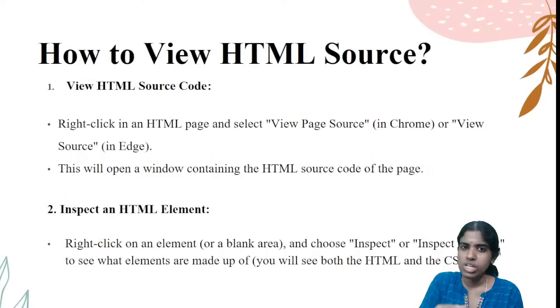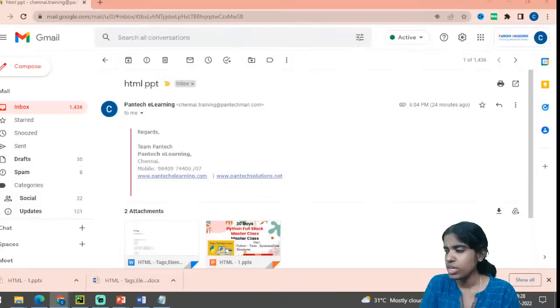What is the use of all these types of HTML attributes? I still have different types of attributes. For example, if I want to view the source code, whatever HTML code I have written, you can right click an HTML page and select view page source. Whatever HTML tags I have created, you can view the page source. You can also inspect, or go for view page source. It shows me the corresponding code here.